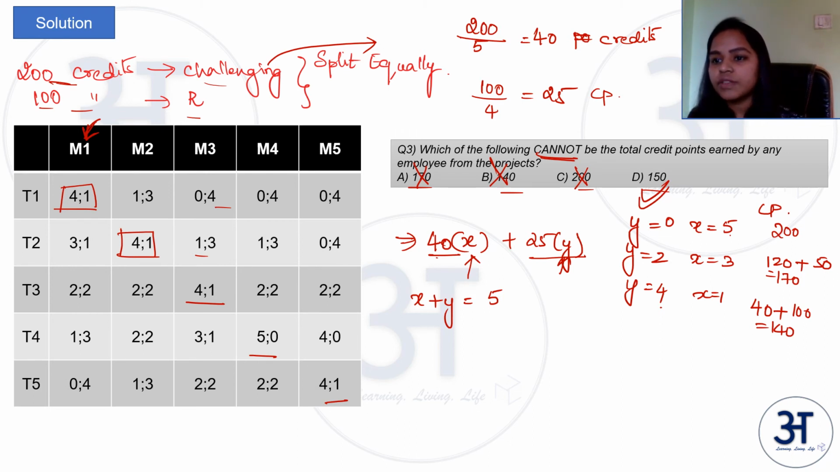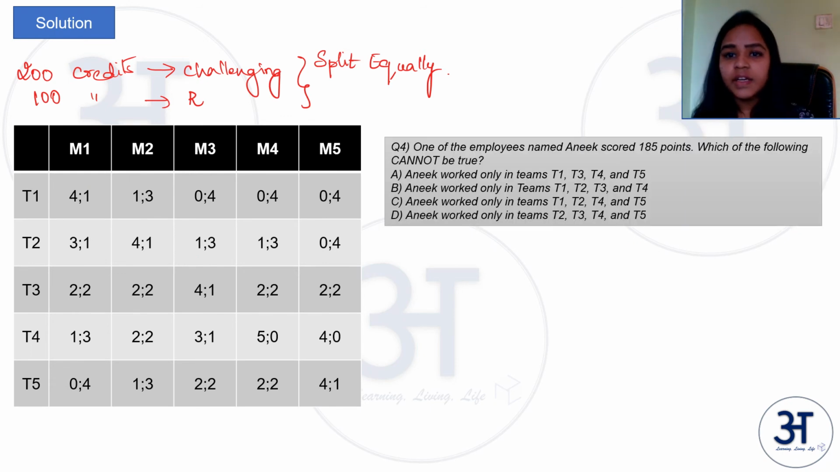Let's move to last question. So the last question says one of the employees named Anik scored 185 points. Which of the following cannot be true?